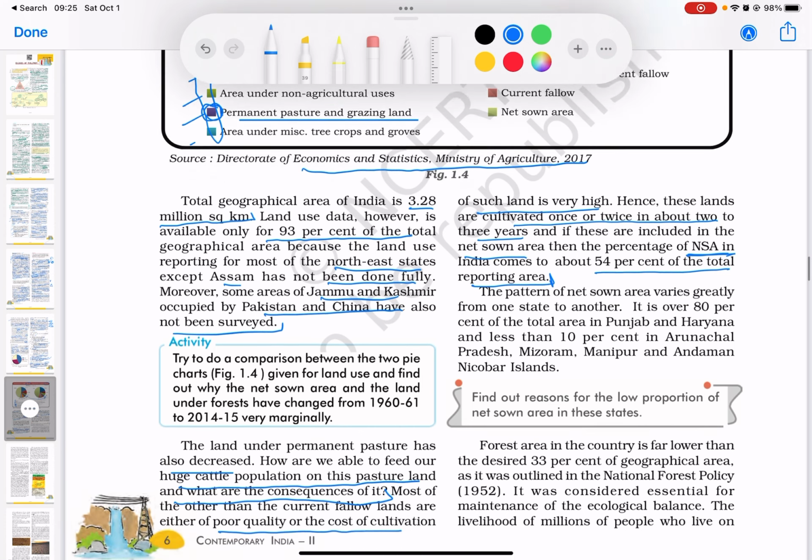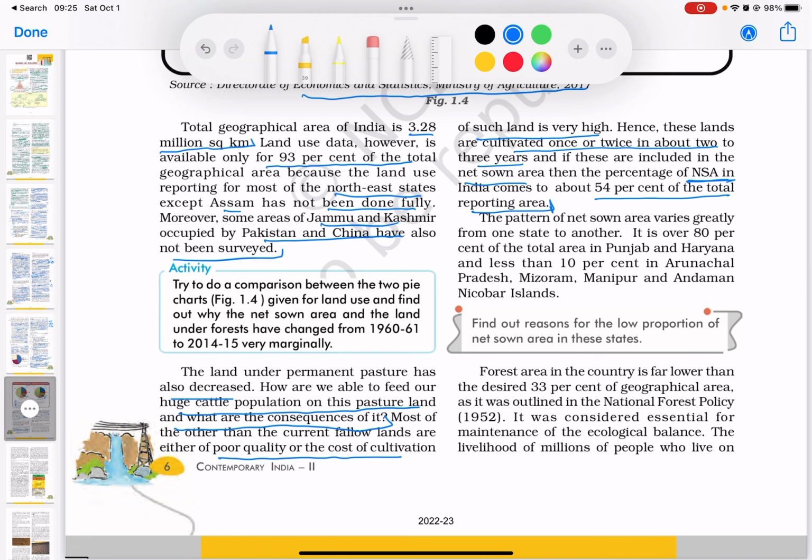So, roughly, we can only have 54% of the 3.28 million square kilometers as the net sown area. The pattern of the net sown area varies greatly from one state to another. It's over 80% of the total area in Punjab and Haryana, and less than 10% in Arunachal Pradesh, Mizoram, Manipur, and Andaman and Nicobar Islands.